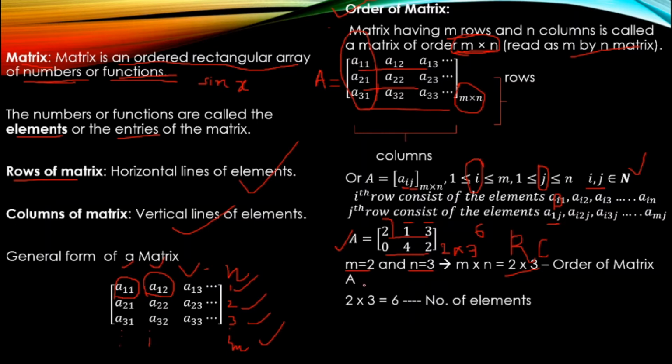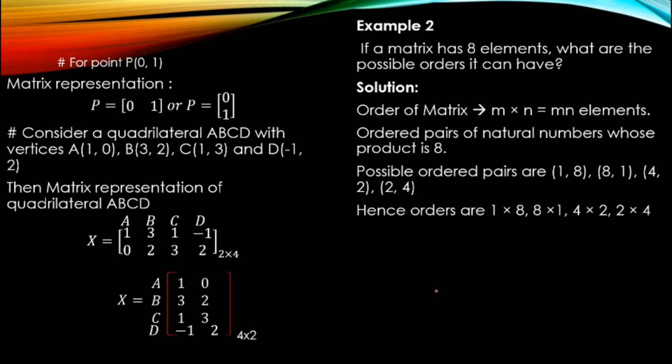If you want to know the number of elements, how many do you have? 6 elements. We have counted, as well as 2 into 3 is 6. So likewise we have learnt the order of a matrix. Next we'll see how a point can be represented in the form of a matrix. We have a point P(0, 1). So P equal to, when it is row wise, you represent 0, 1. Column wise you represent it with 0 on top and 1 below.